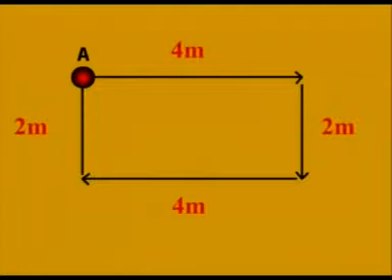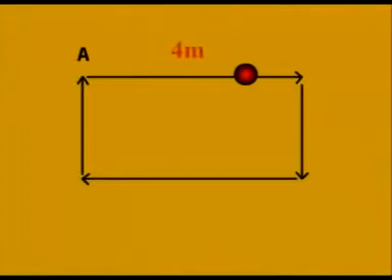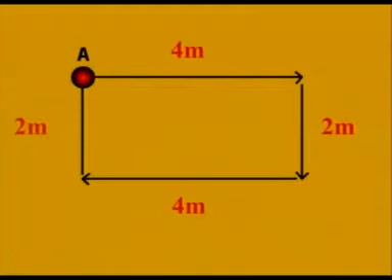Displacement being a vector quantity must give attention to direction. The 4 meters east is cancelled by the 4 meters west, and the 2 meters south is cancelled by the 2 meters north.